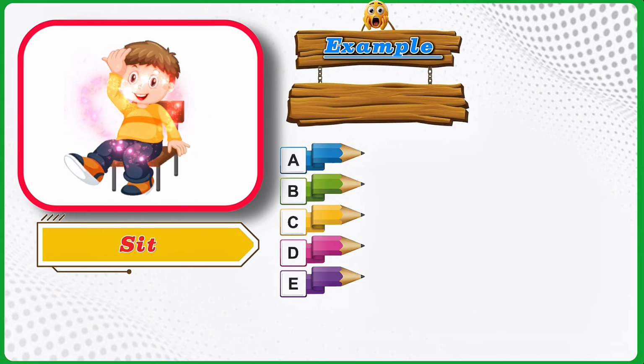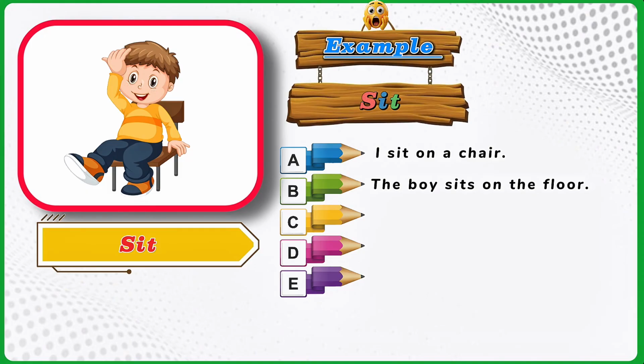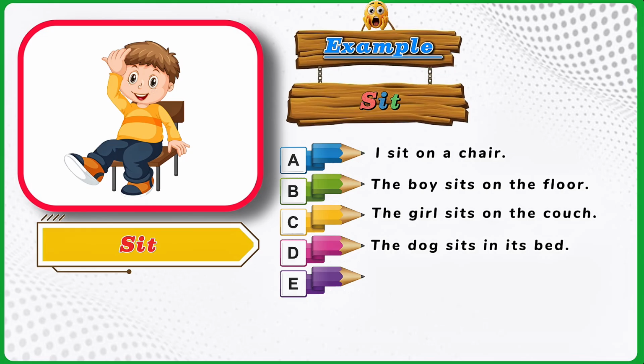Sit. Example. Sit. I sit on a chair. The boy sits on the floor. The girl sits on the couch. The dog sits in its bed. We sit at the table.